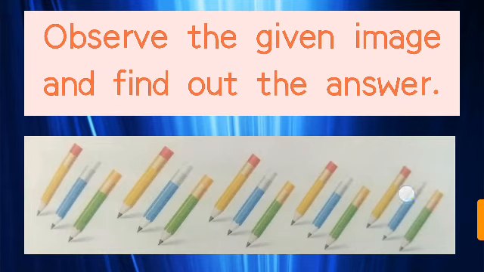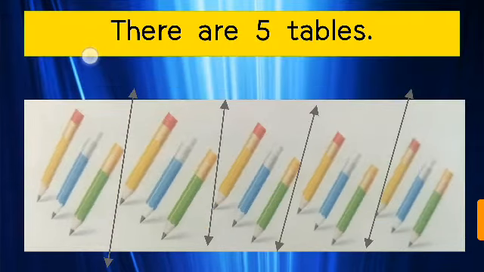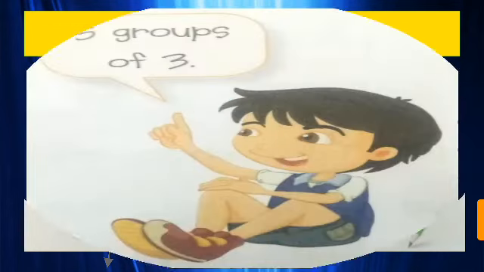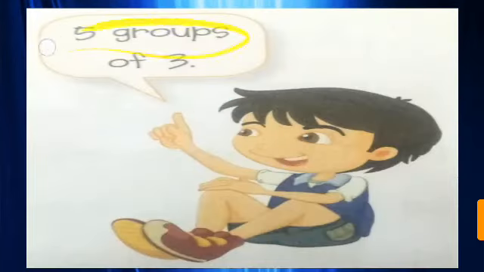Total 15 pencils. So, we want to put 3 pencils on each table. So, how many tables do we need? 1 table, 2 tables, 3 tables, 4 tables and 5 tables. So there are 5 tables. Means 5 groups of 3 like this.